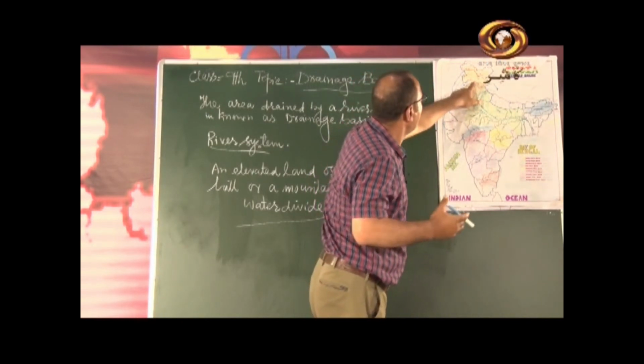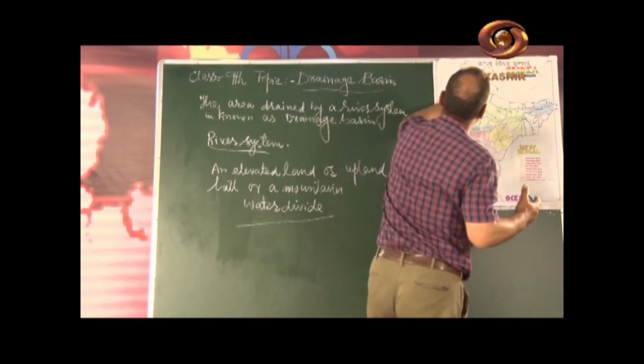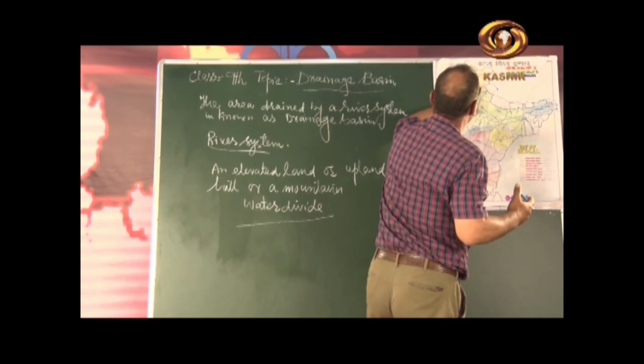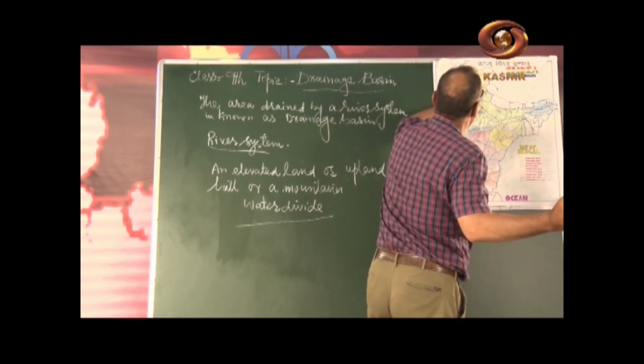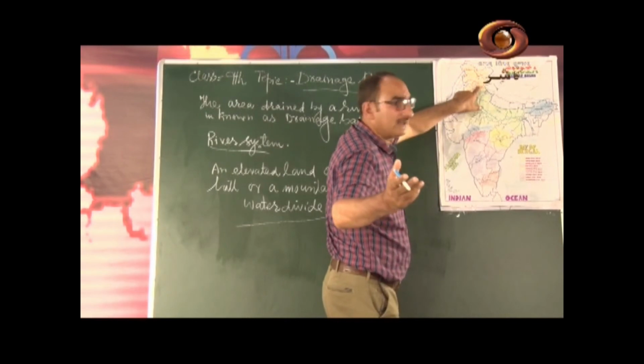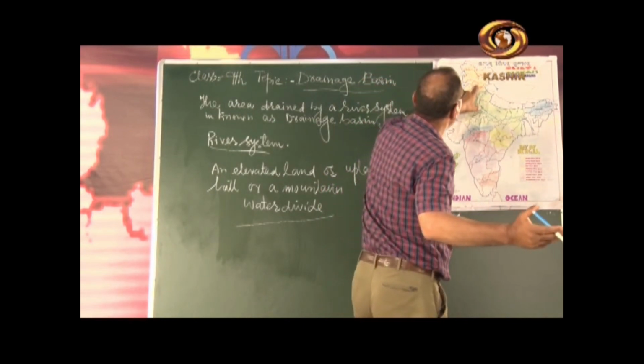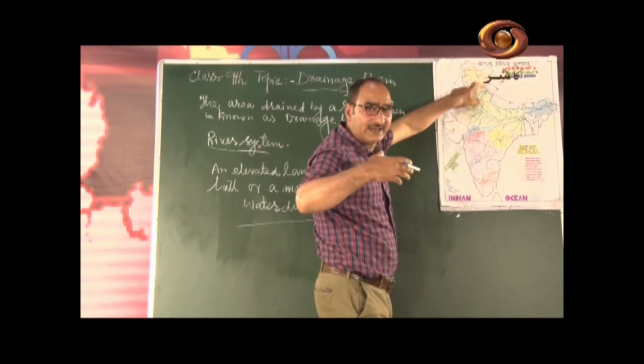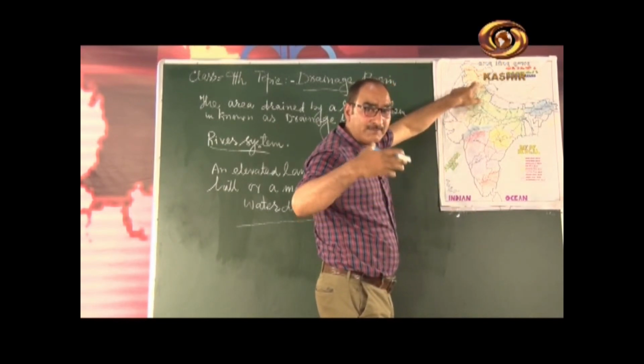Chenab has its source near here in Himachal Pradesh, in the hills of Himachal Pradesh. It moves, and it enters J&K through Kishtwar near the Padar region.